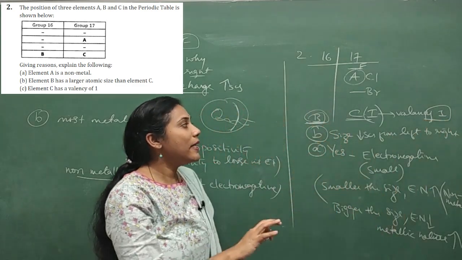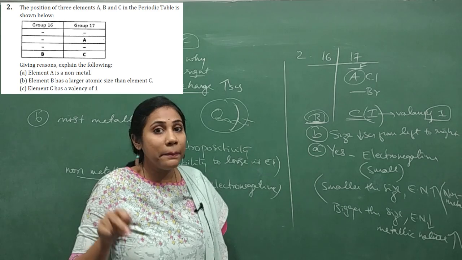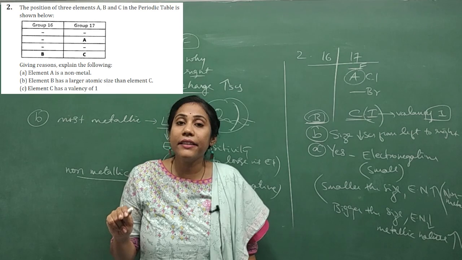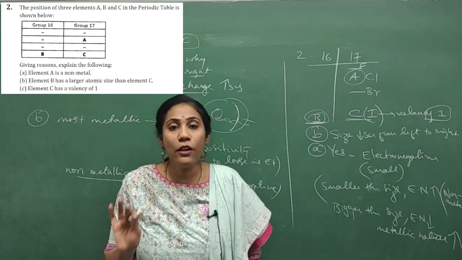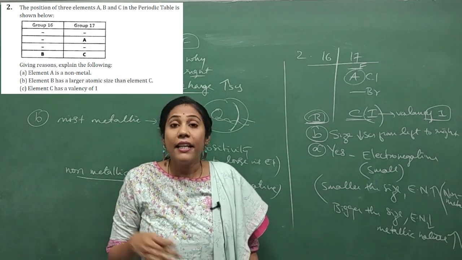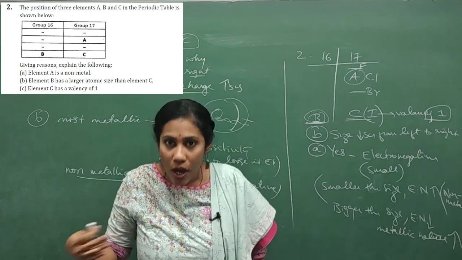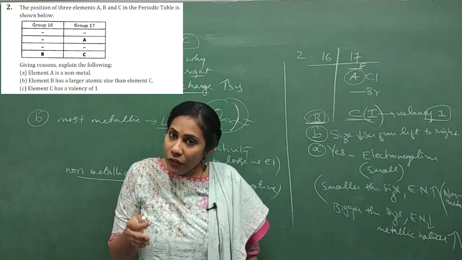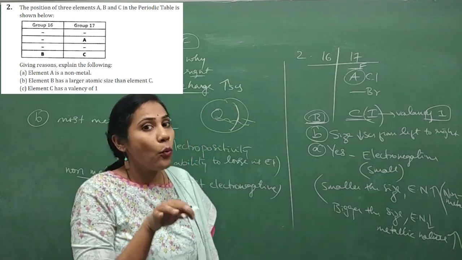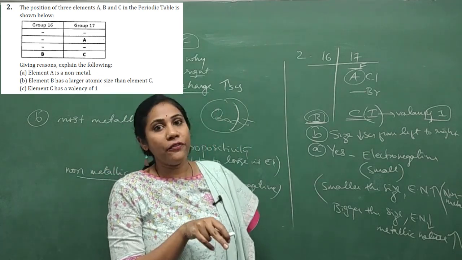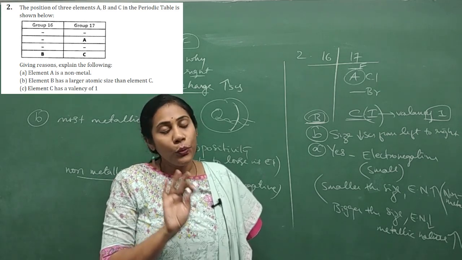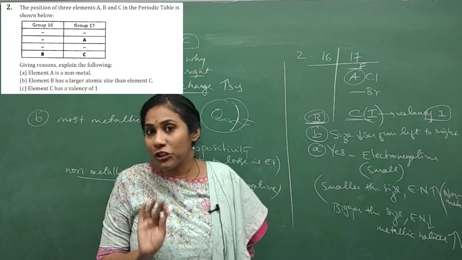All 17th group elements have valency 1. What do you mean by valency? Number of electrons present in the outermost shell is called valency. Or I can also define this in another sense: number of electrons lost or number of electrons gained during a chemical reaction is called valency. That way also we can define it, and you can watch my full video on valency in the chapter. You will get a very clear idea about the topic.